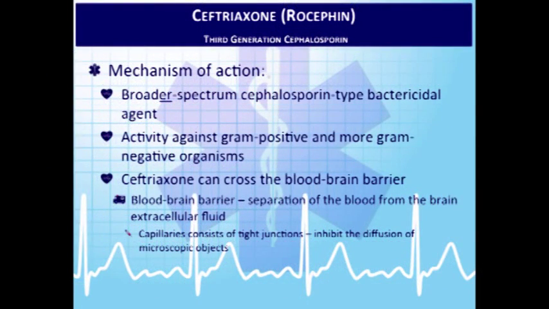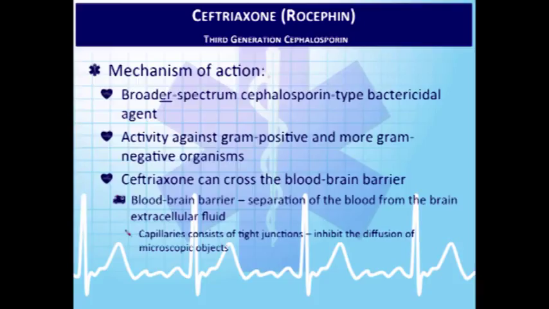Another one that we use commonly in the hospital is something called Rocephin, or ceftriaxone. It's a third-generation cephalosporin, so still under that cephalosporin category. Third-generation cephalosporins actually cover more and more gram-negative organisms. All right, that's the difference in the generations.